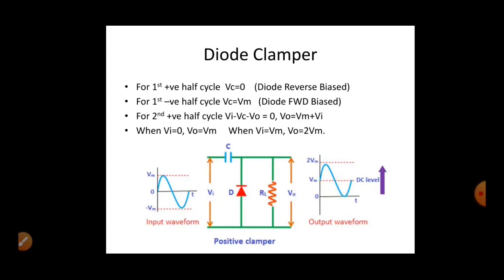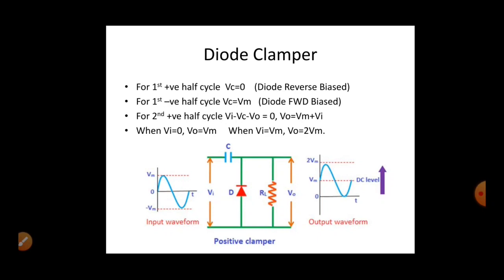So the capacitor voltage is Vm. Now for the second positive half cycle, what will happen? You have to think of it like the capacitor is going to discharge. One of the necessary conditions for a clamper is that the time constant of this circuit has to be 10 times more than the time period of your input signal.